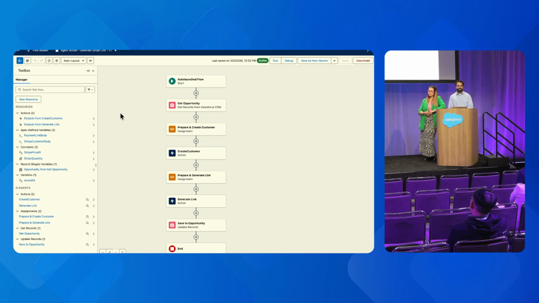Starting off, we're going to grab the opportunity. We showed you the opportunity page earlier, so we're grabbing that context. We're assigning it to the input that's going to go to creating the customer. And then we make that callout using the generated invocable action. We grab the output of that, once again assign it to the next input body, and we pass that in to generate the Stripe payment link. At the end of that generate link action, we're going to receive the endpoint. And we grab that endpoint, and we set it back onto that original opportunity, which we grabbed in step number 1, and our flow is complete. And so this flow is going to be leveraged by the agent to be very deterministic and avoid hallucinations when we run this multiple times. And so now I'll pass it back to Dedalita, who'll talk more about the agent flow.